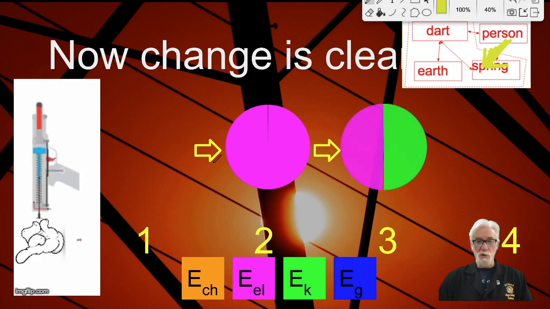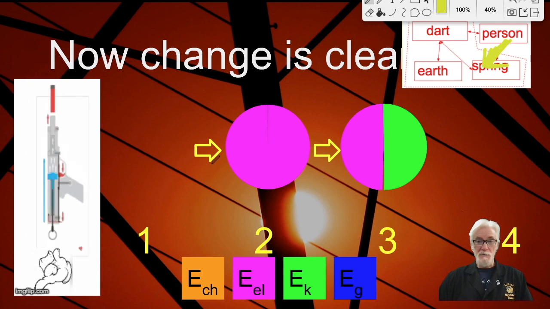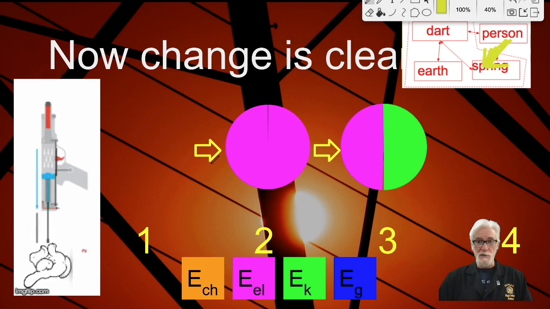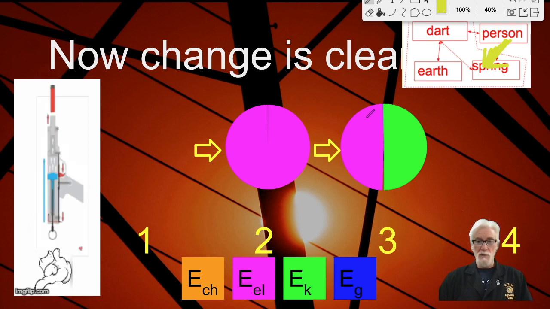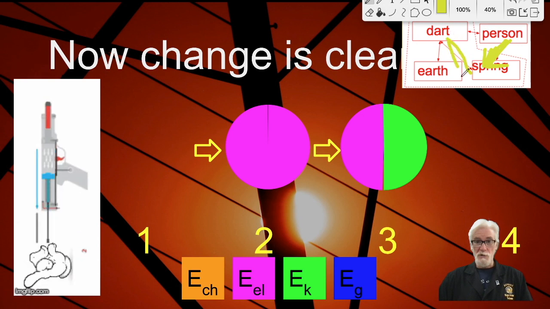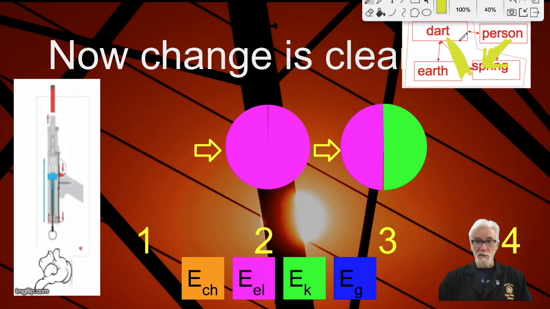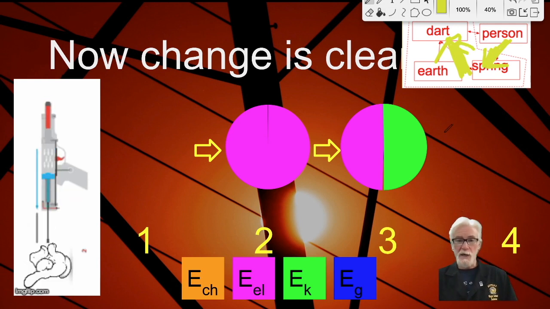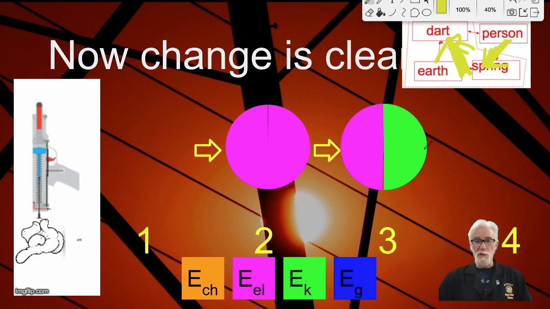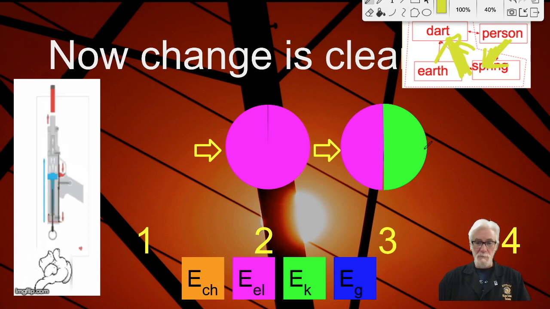The next thing that happens is the spring begins to unwind, and less of the energy is stored as elastic, and more of the energy is stored as kinetic as the dart begins to move. So energy is being transferred from the spring to the dart, but that does not change the size of the pie. And the reason it's not changing the size of the pie is because the spring and the dart are both inside the system.